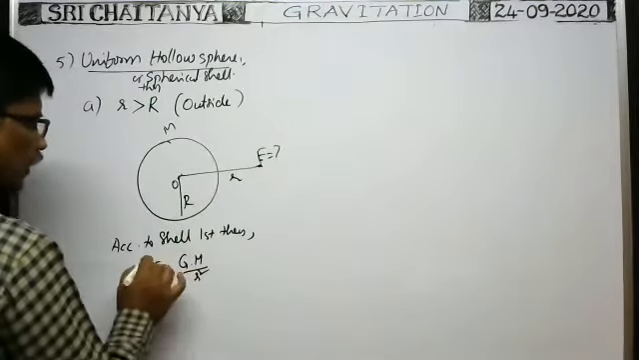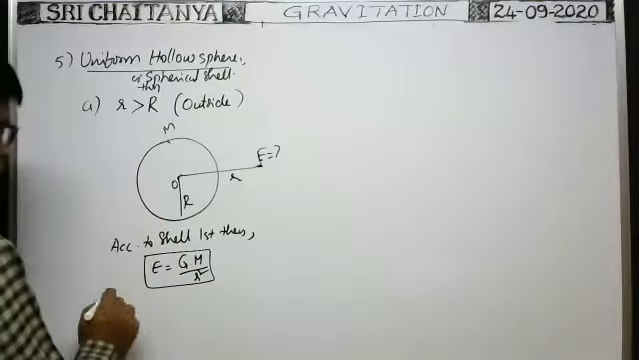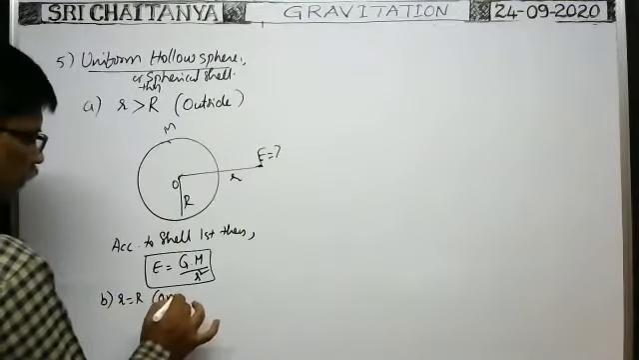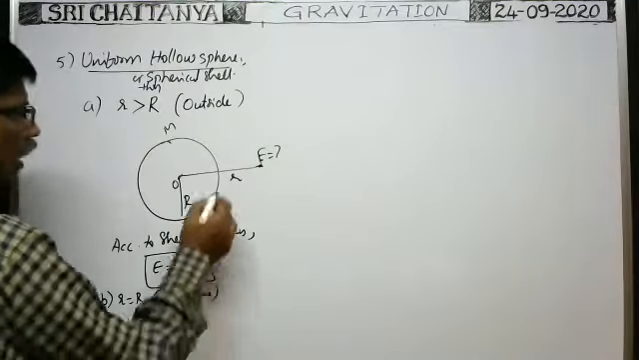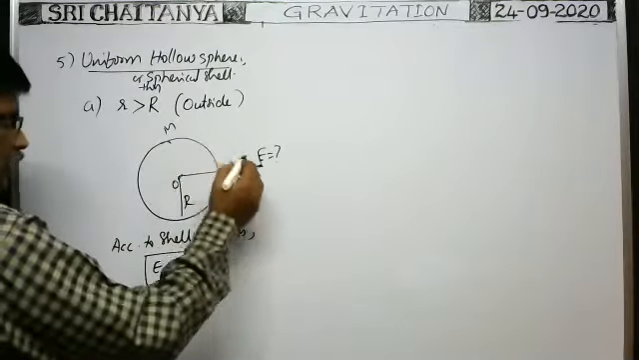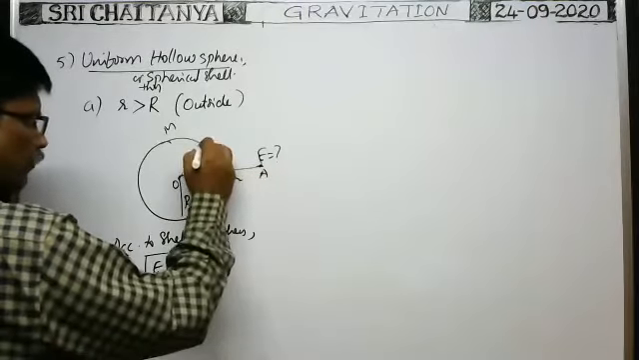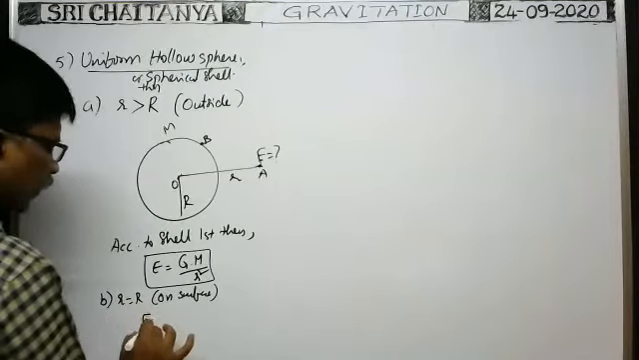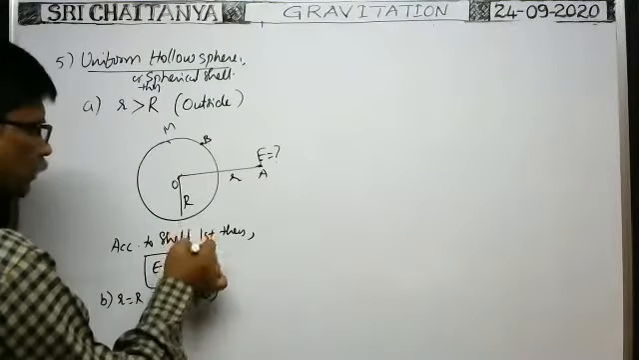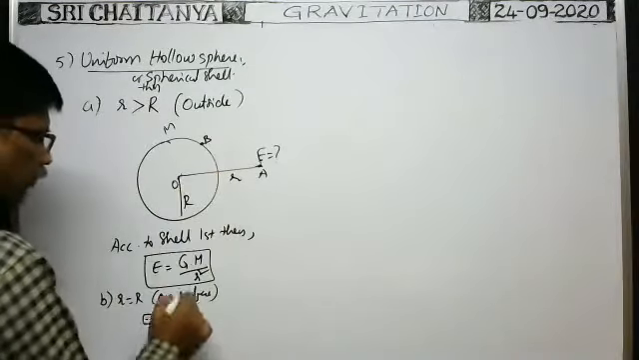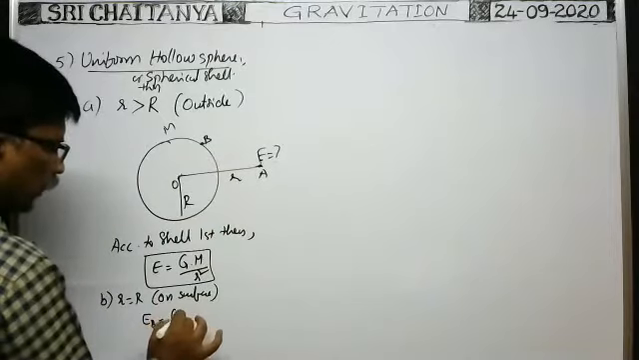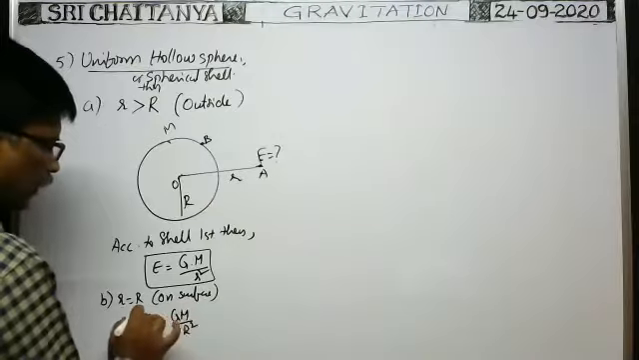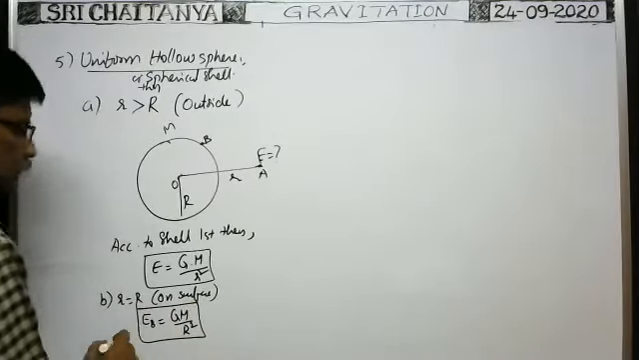That means smaller square. It is the intensity of gravitational field. If the point lies on the surface, suppose this is A, this is B. If the point lies on the surface, then the intensity of gravitational field at that point is given by the same formula, but small r is equal to capital R. So G into capital M by capital R square. This is the intensity of gravitational field.